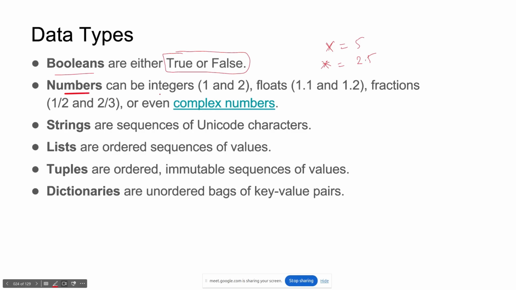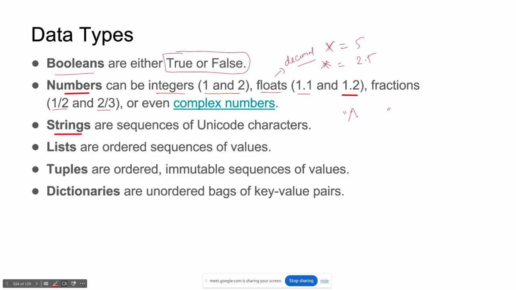Numbers means either integers like 1 and 2, or floats like 1.1, 1.2. So integer and float values. Float means your fraction values, in Python fractions are like this, right? Float means your decimal values. Okay.